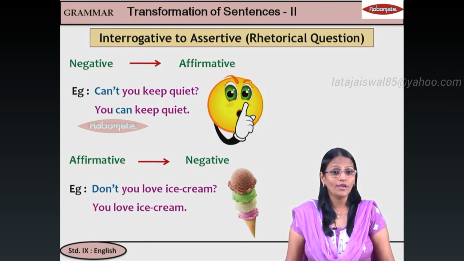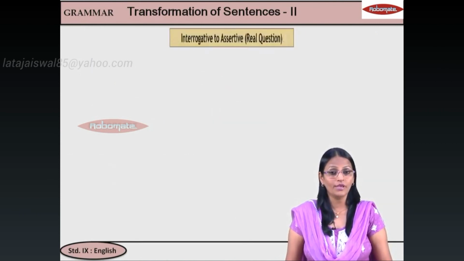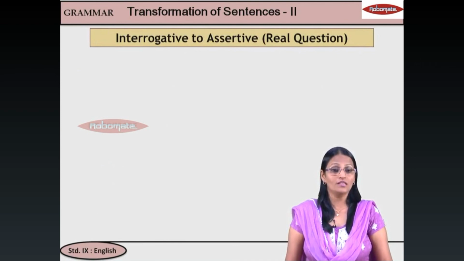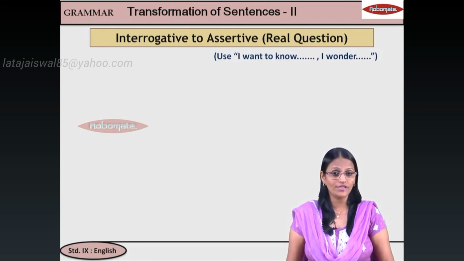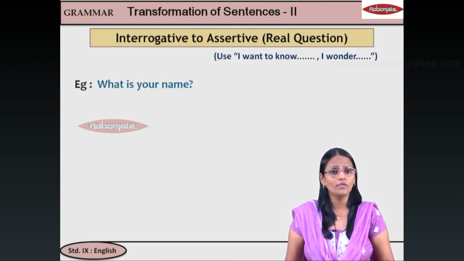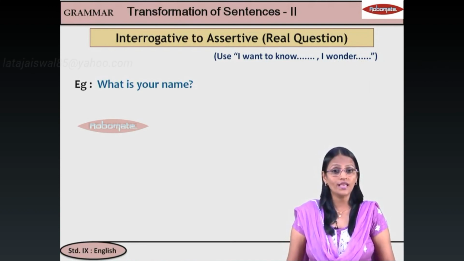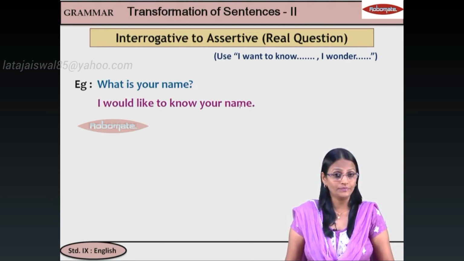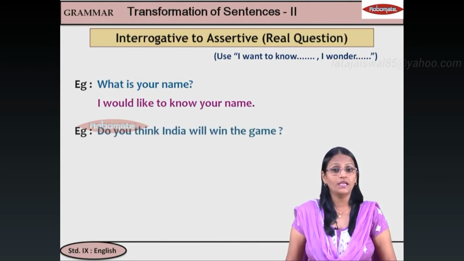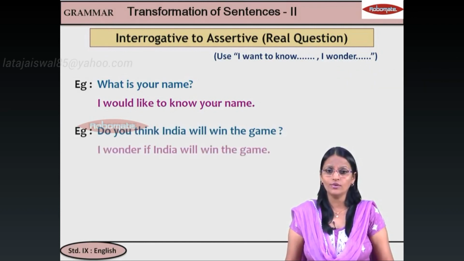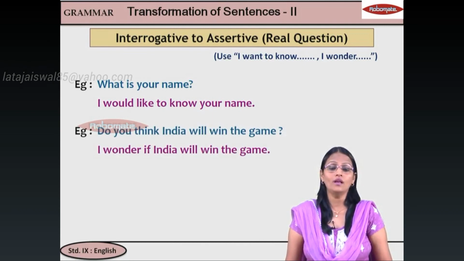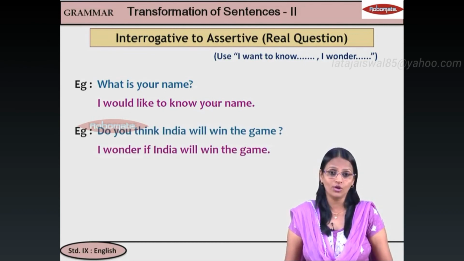But the question will not always be rhetorical; sometimes it will be a real question. When you ask a genuine question, you will use I want to know or I wonder and then you will write the rest of the sentence. For example, what is your name? This is not rhetorical, this is a genuine question. So you will say I want to know your name. I would like to know your name. Next, do you think India will win the game? So you are trying to wonder, you are trying to think. You will say I wonder if India will win the game. So that is a real question.